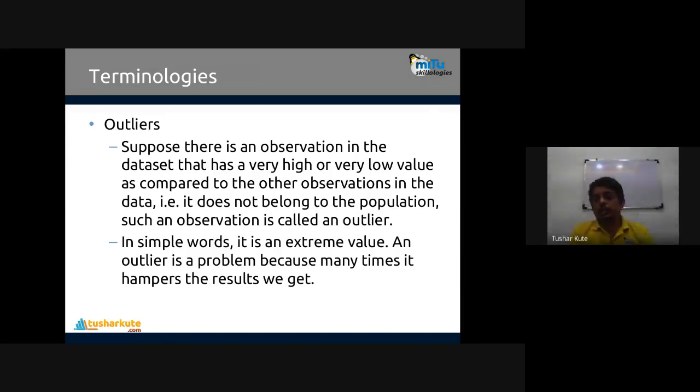Whenever you build regression algorithms and outliers are present, they may skew the result, and it may not be generated correctly. To solve the outlier problem, there is a technique called RANSAC regression. With the help of it, the outlier problem can be solved easily. In simple words, it is an extreme value which may not be part of the current data set. An outlier is a problem because many times it hampers the result that we get. It does not fit into the criteria. That's why it is an outlier.